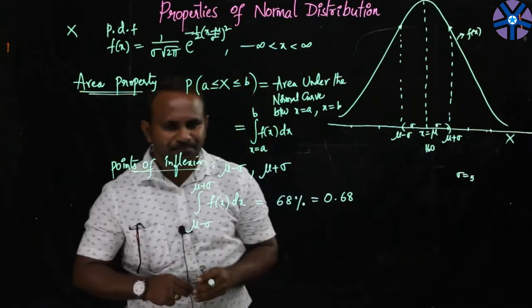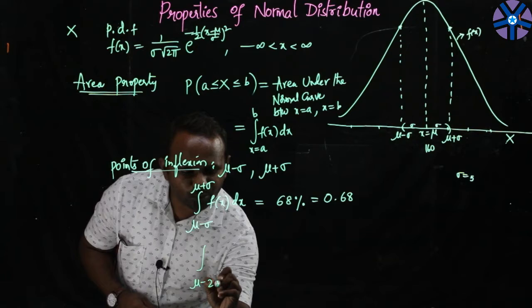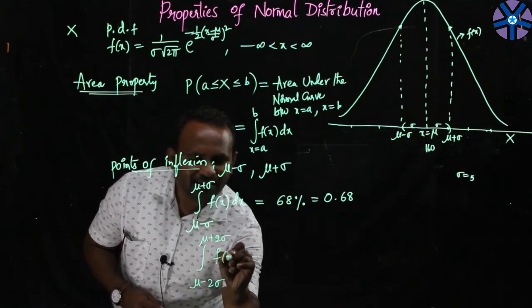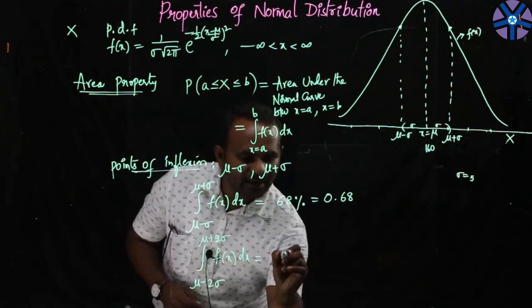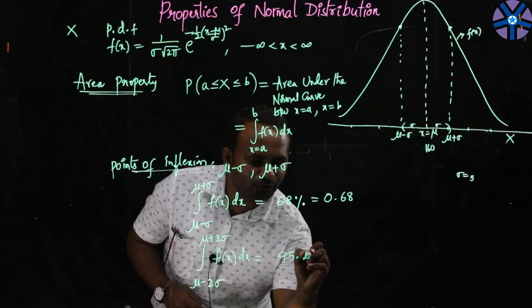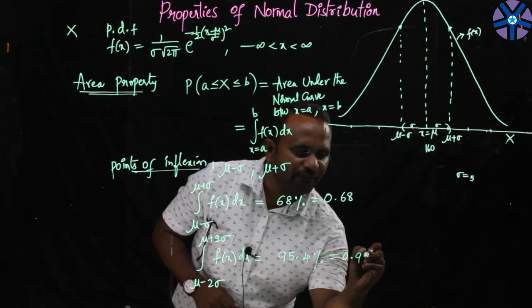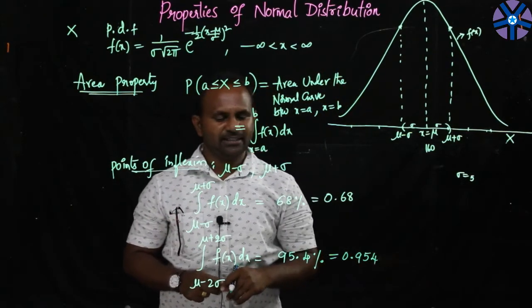Hope you understand that. And again, between mu minus 2 sigma and mu plus 2 sigma, if we calculate the area, that would give you 95.4%. That is roughly 0.954 of the total probability.